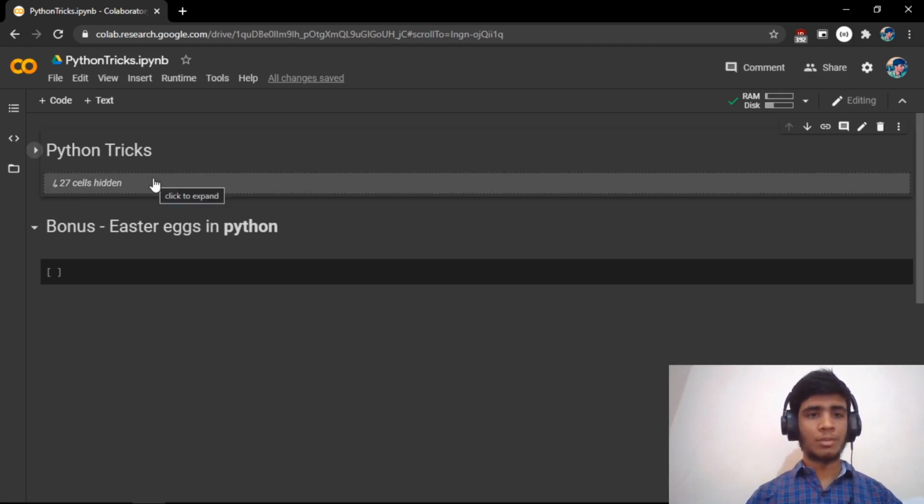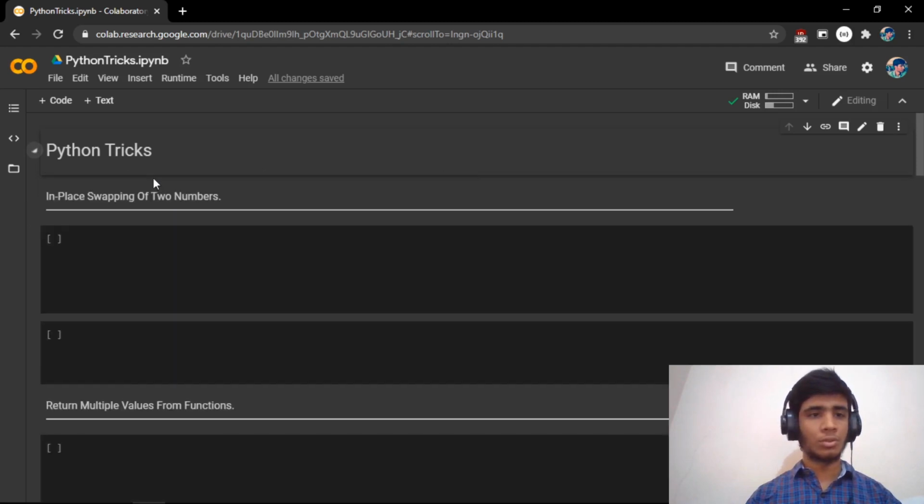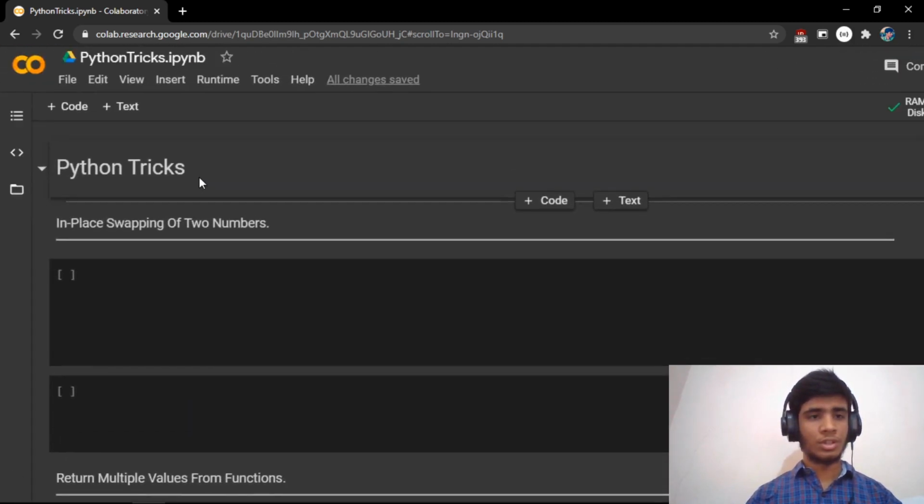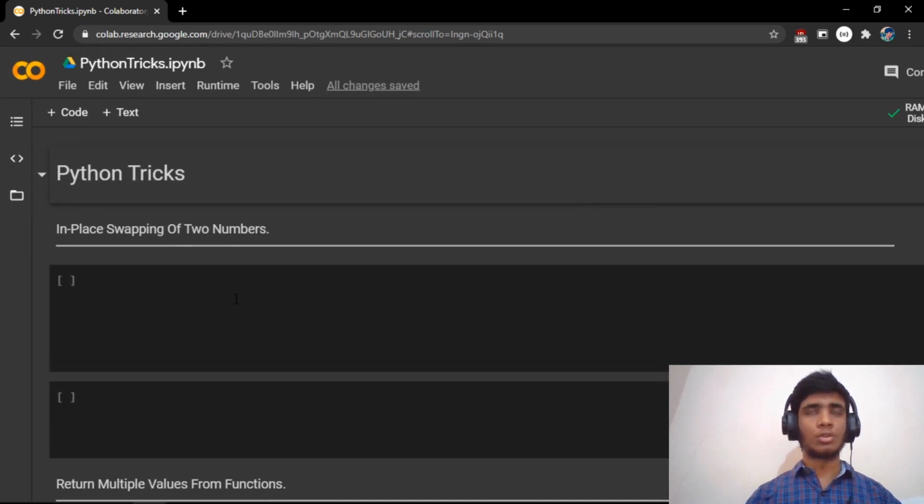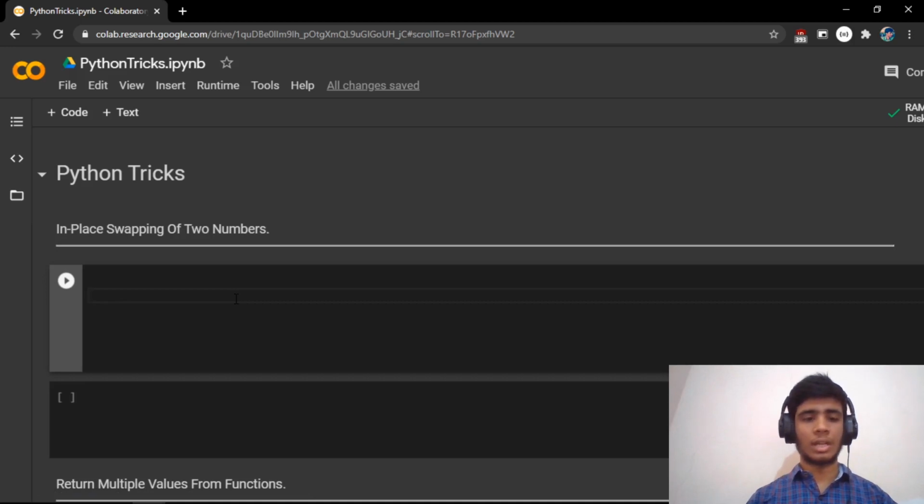So let's start with some of the cool tricks which I'm going to share with you. The first thing is how to swap two numbers. If you're coming from a C or C++ background, then you might be creating a temporary variable, or doing it without a temporary variable with something like a = a + b.